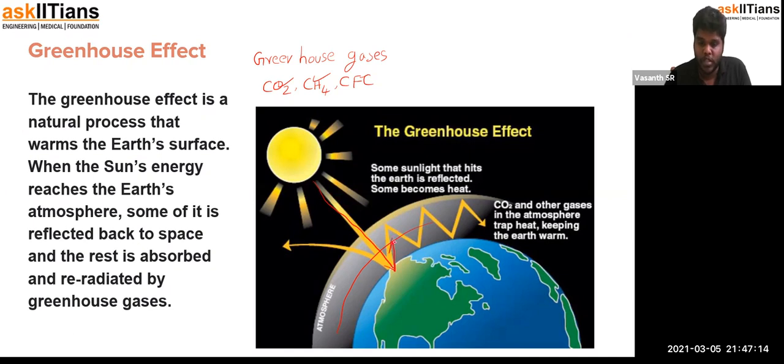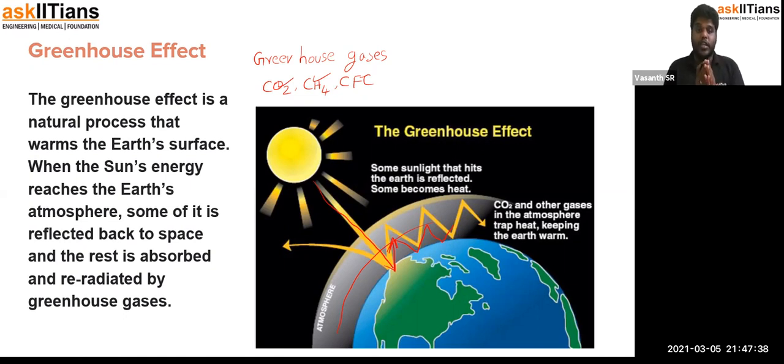The heat will not be allowed to pass through this gaseous layer. It will get bounced back on the Earth's surface, as a result of which the heat will be retained in the Earth's atmosphere. So this results in heating up of the Earth's surface. This process is called the greenhouse effect.